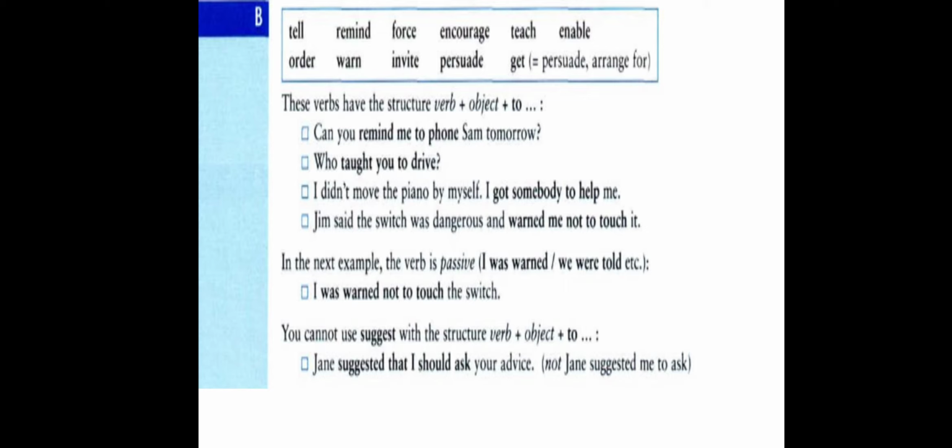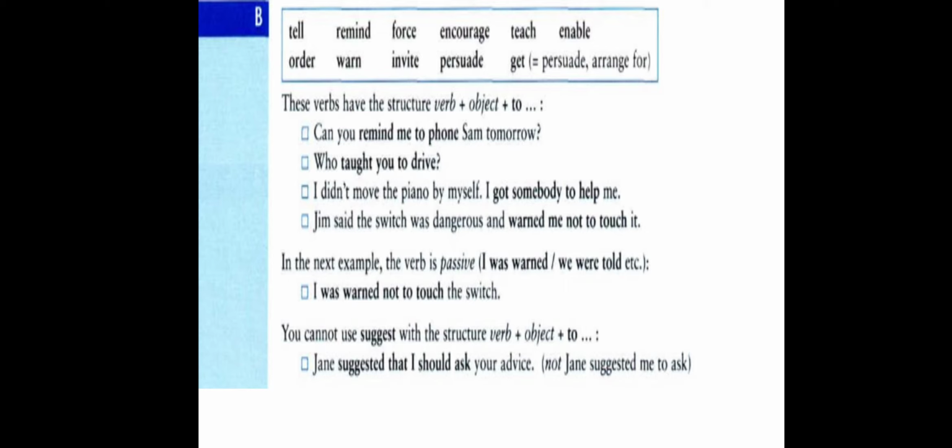The verb taught is followed by you as the object, and the object is followed by to plus the base form, to drive. The third example: I didn't move the piano by myself. I got somebody to help me. Here we have the verb got followed by the object somebody followed by to plus the base form, to help me.